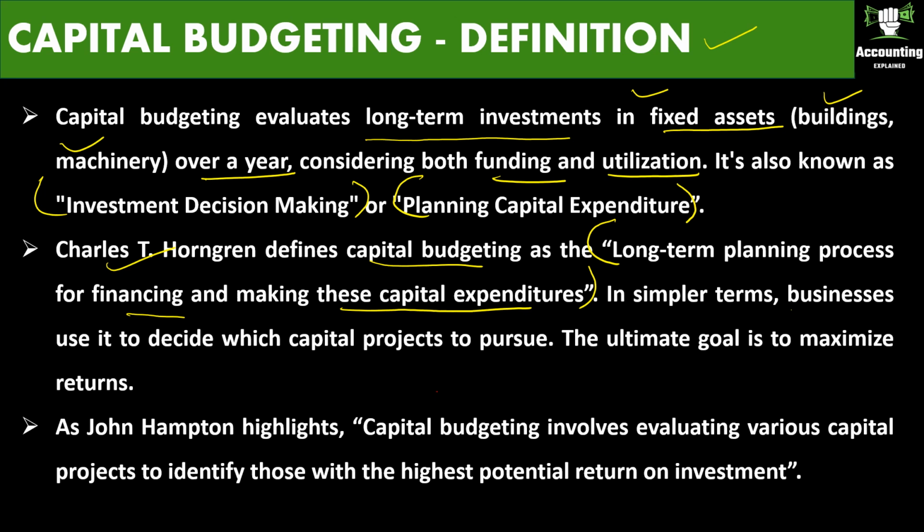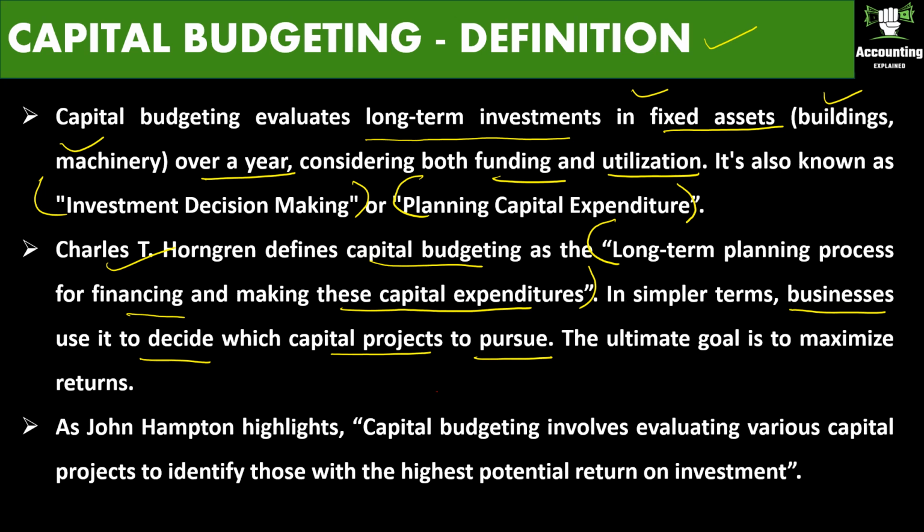In simpler terms, businesses use it to decide which capital projects to pursue. We saw previously, like to set up a factory or to expand a factory. So they will decide upon that. Both are capital expenditure, but both cannot be done simultaneously. Either you can expand your existing factory or you can set up a new factory.